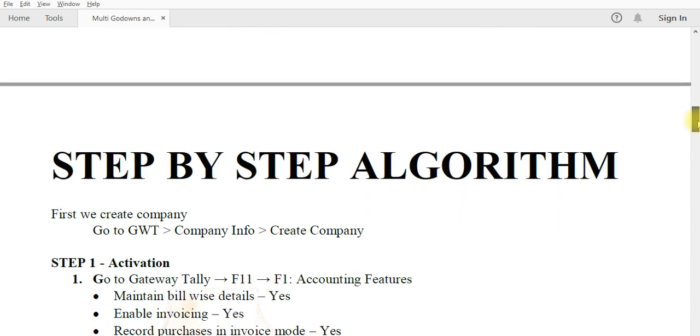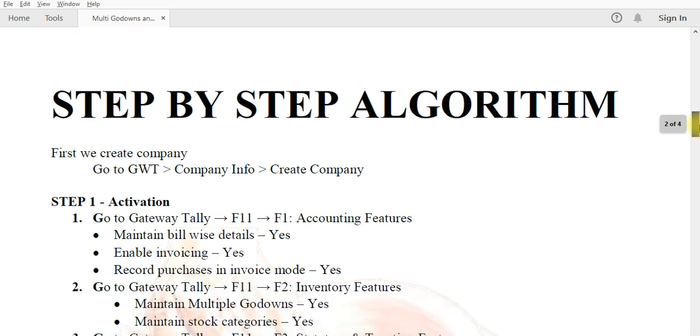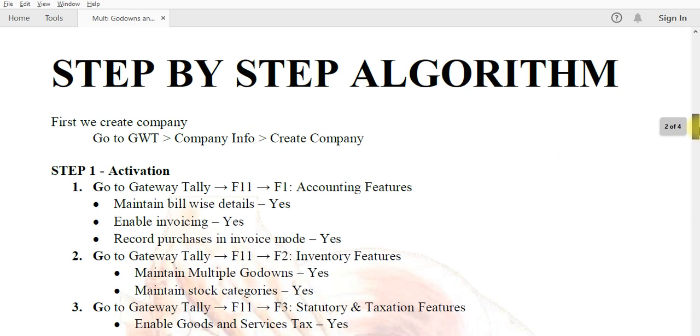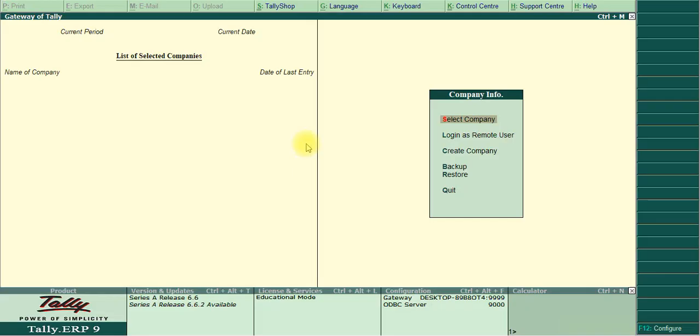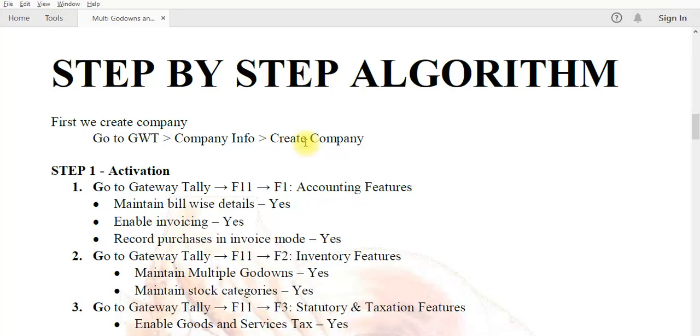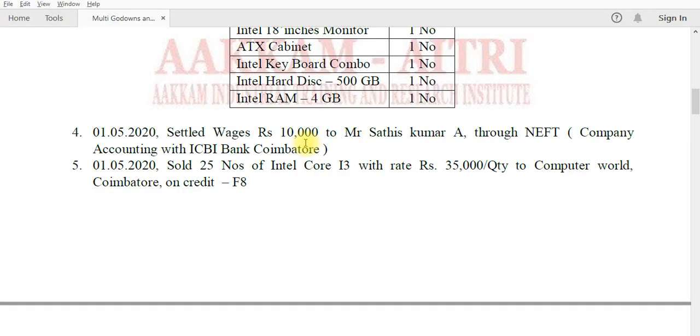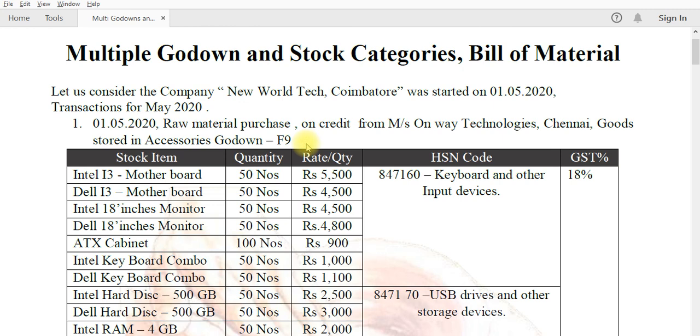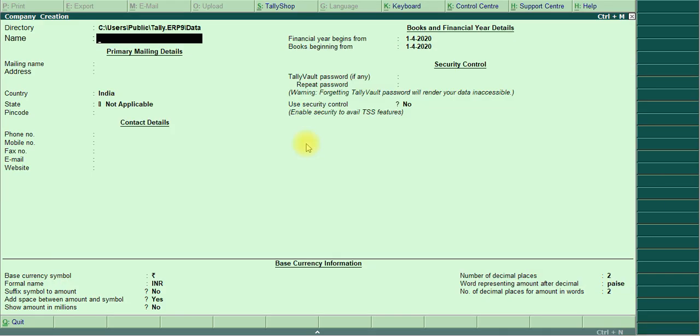The step-by-step algorithm I have clearly given. First we create the company: go to Gateway of Tally, Company Info, Create. So I move to Tally, create company. The name is